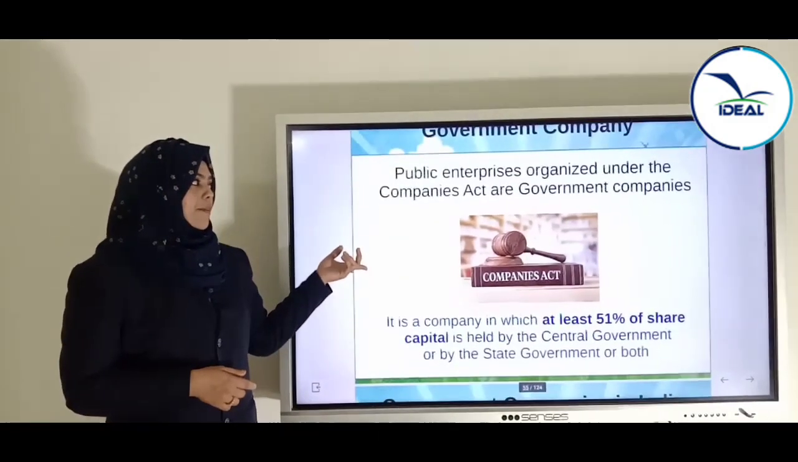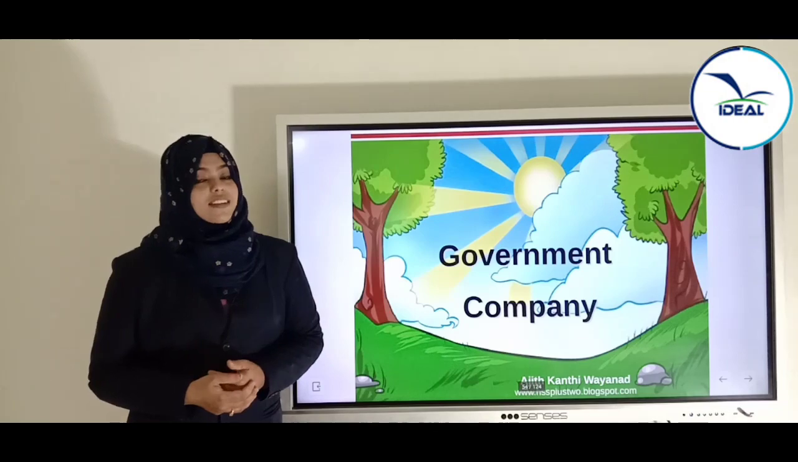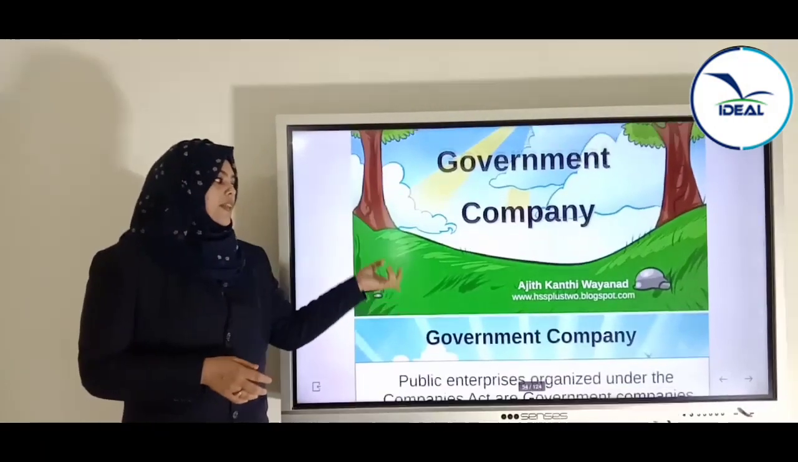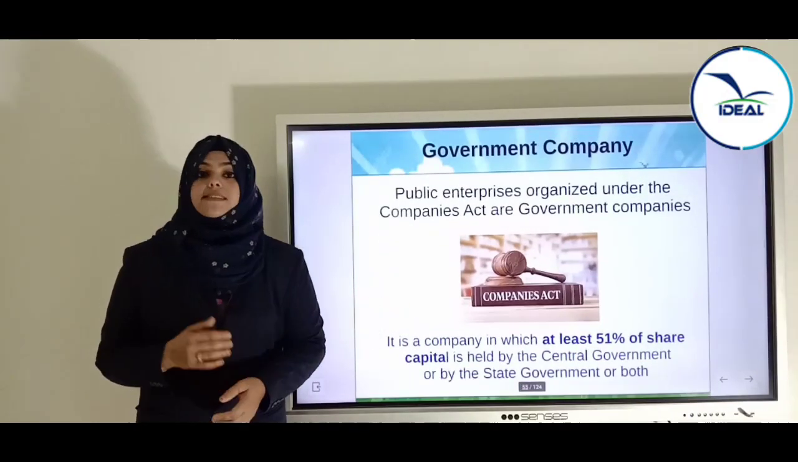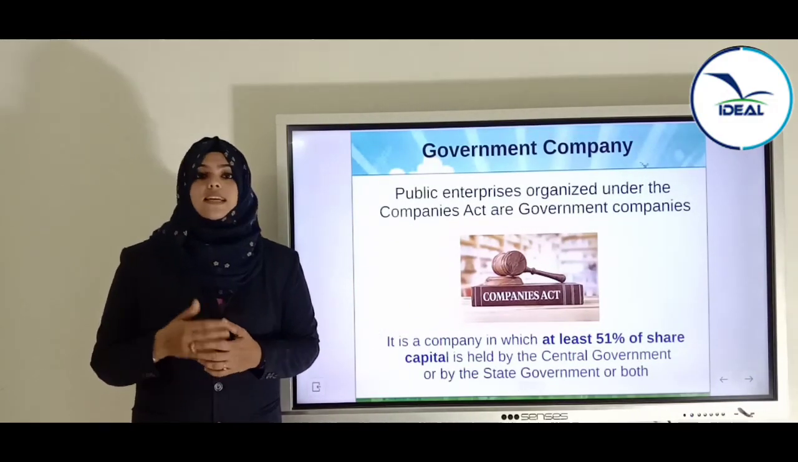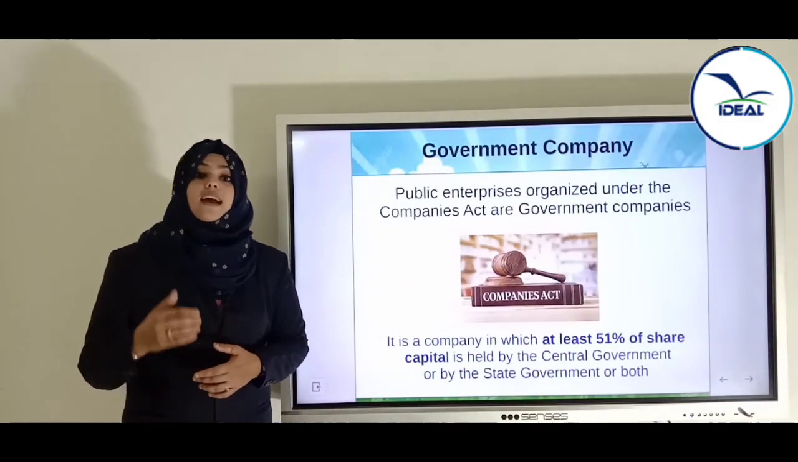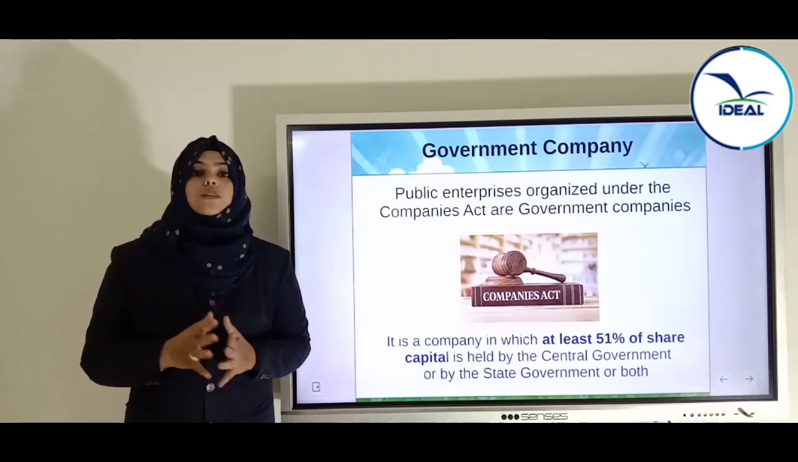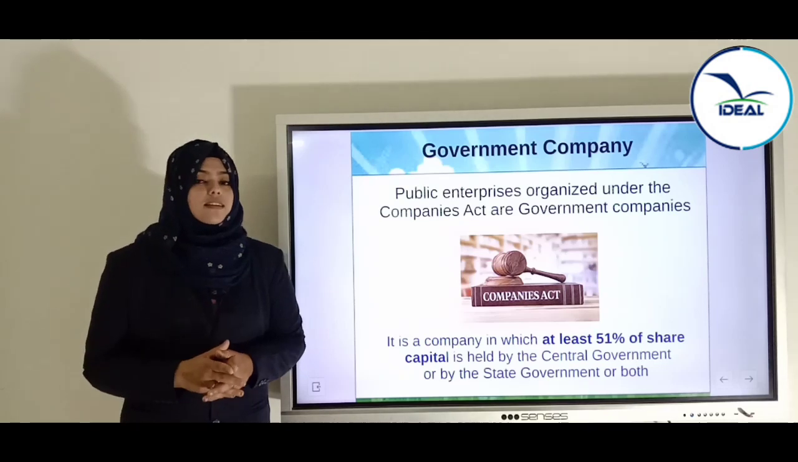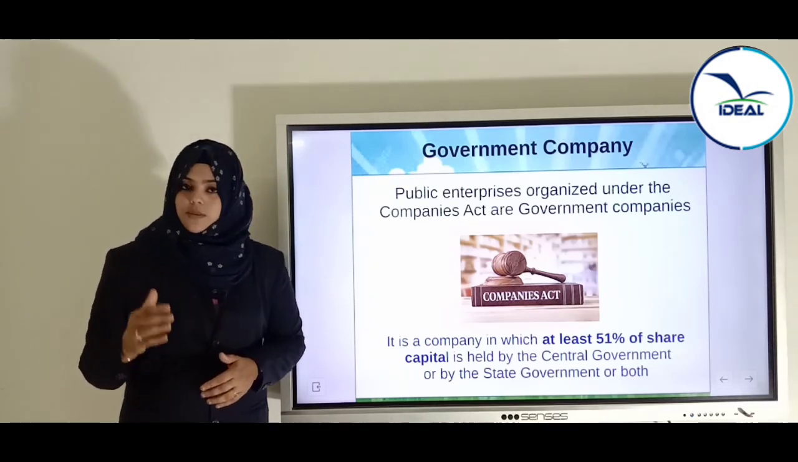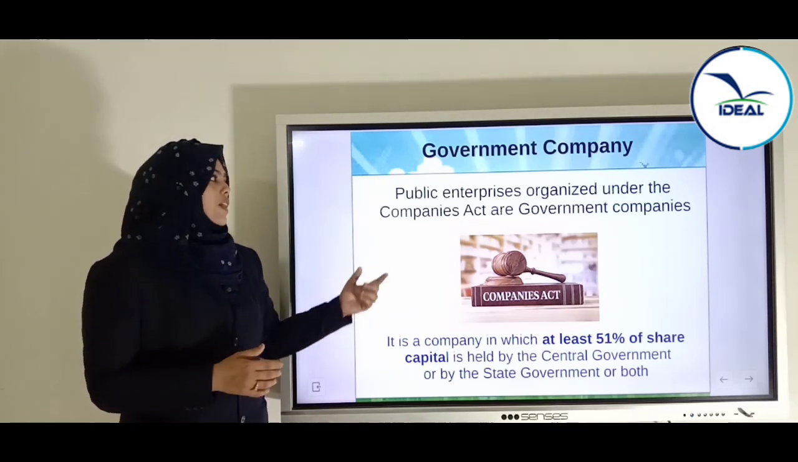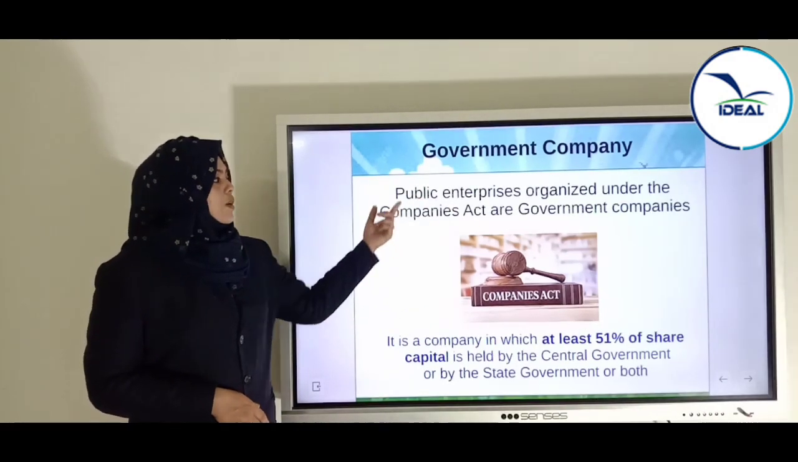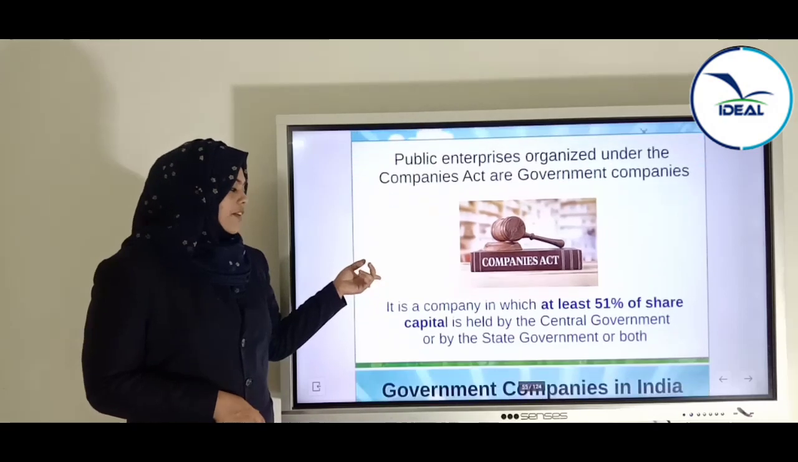What is the government company? Next we are going to study the third category, that is government company. What is a government company? A government company is a public sector enterprise which is established, registered and governed by the Companies Act 2013. Those companies which are established under the Companies Act 2013 are known as government company. Public enterprises organized under the Companies Act are called government companies.